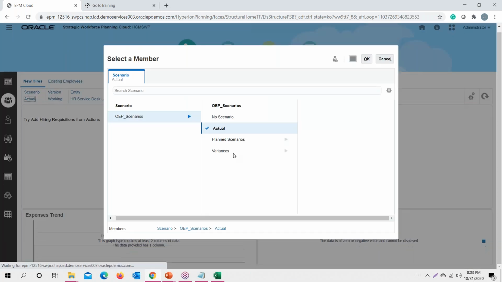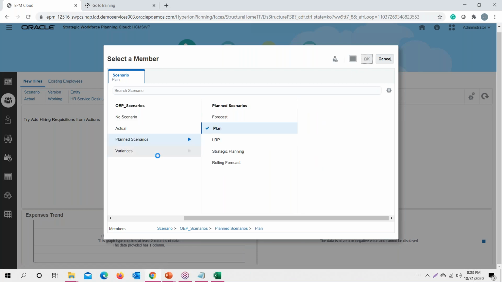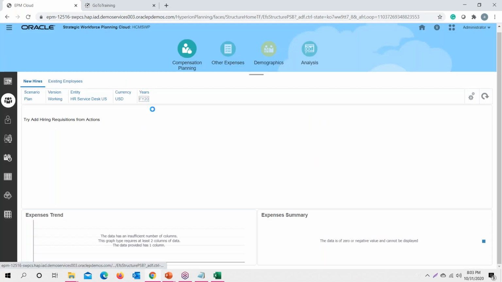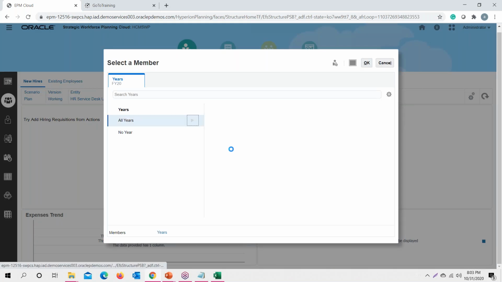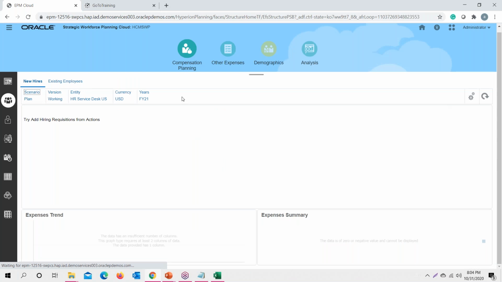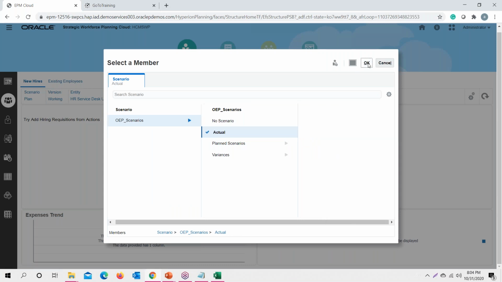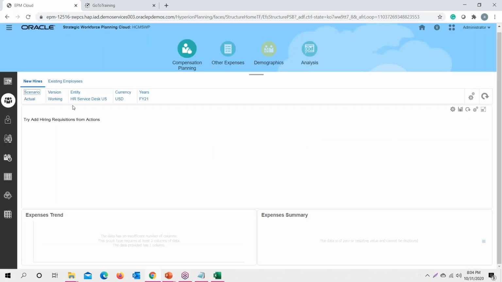If I go to plan scenario, I can check the number of new hires I have made in my application, and the calculations can be seen here. Under existing employees, I don't have any new hiring for this particular entity as of now. Let me change to actual again to see whether we have any existing data available or not.